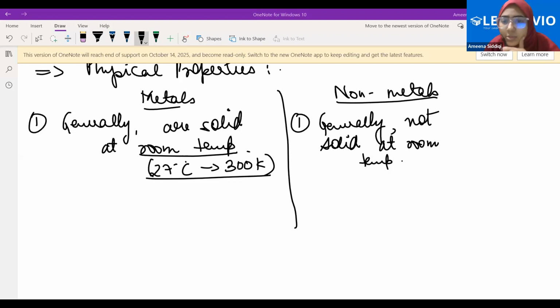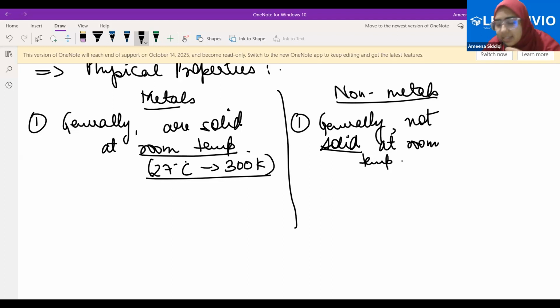But then, are you saying they could be solids generally? They could be solid or gas. Are they really solid mostly? They're mostly gaseous. That's what I'm saying.